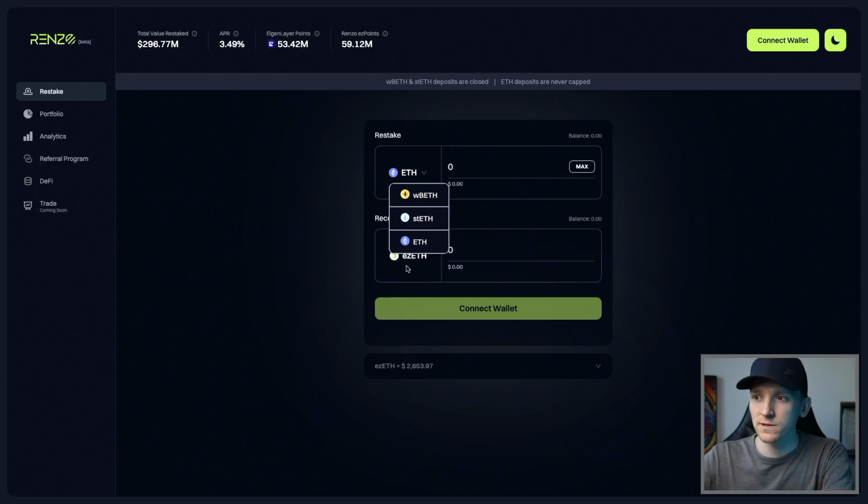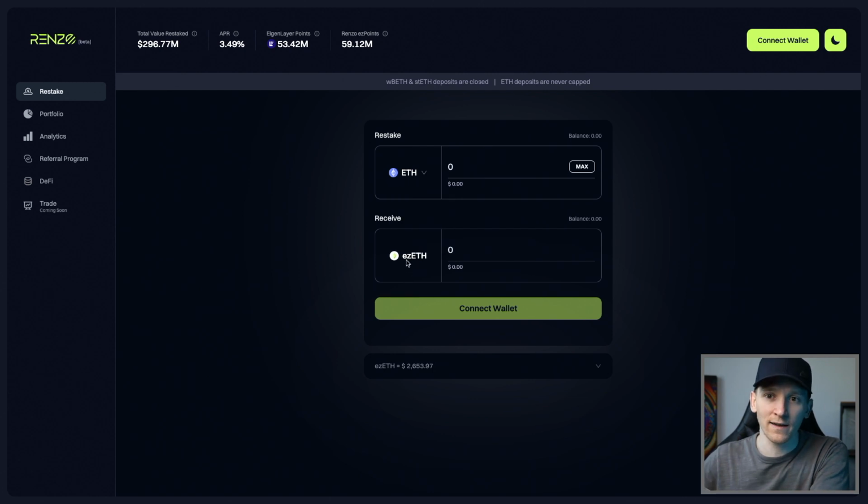You get, of course, Easy ETH, as you can see here, which is a LRT, which represents your restaked LSTs. It gets a bit complex. You have your Easy ETH, you're earning the rewards, and of course you can use this across DeFi, you can buy it or sell it.